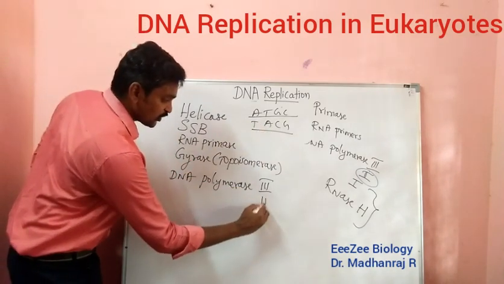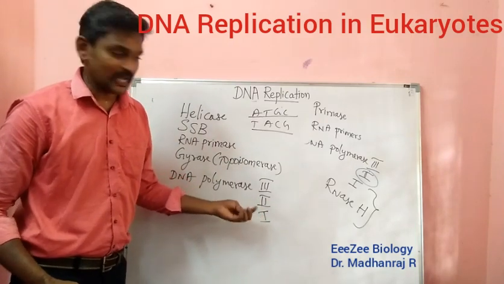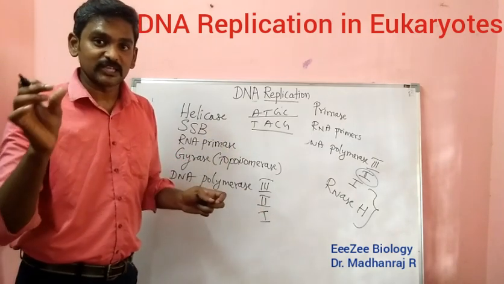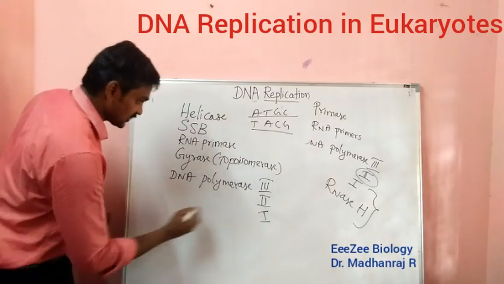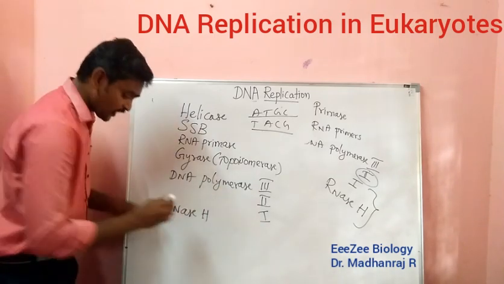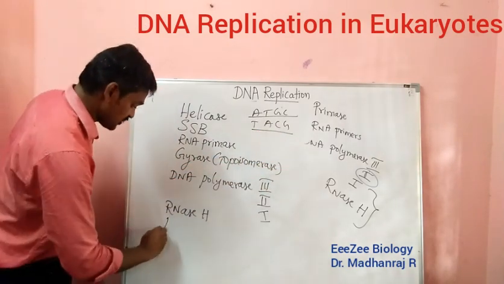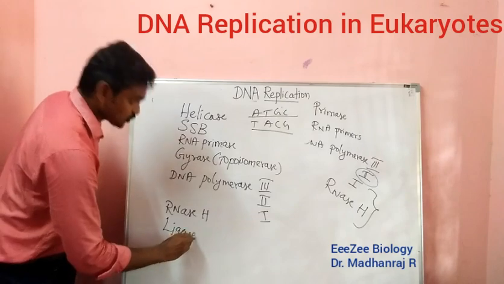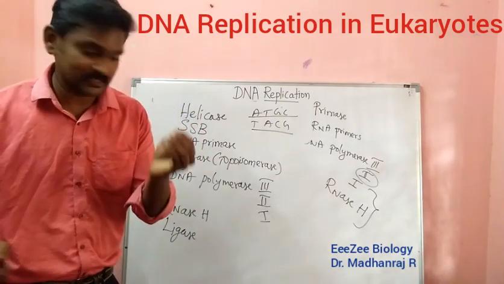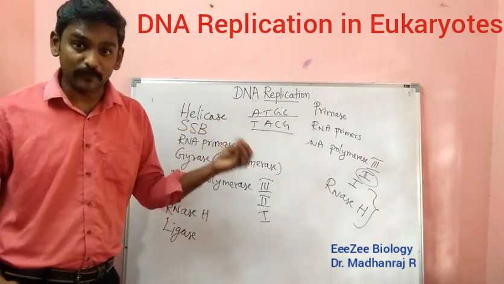And then polymerase 2 as well as 1 will be helping in the repair mechanism. Polymerase 1 will be helping in refilling the position which is replaced by this primer. Okay, and then the next enzyme is RNase H. RNase H is for removing all the primers after replication is completed. And then ligase enzyme. Ligase is for sealing the nicks in the Okazaki fragments. These are all the main enzymes which participate in the DNA replication.